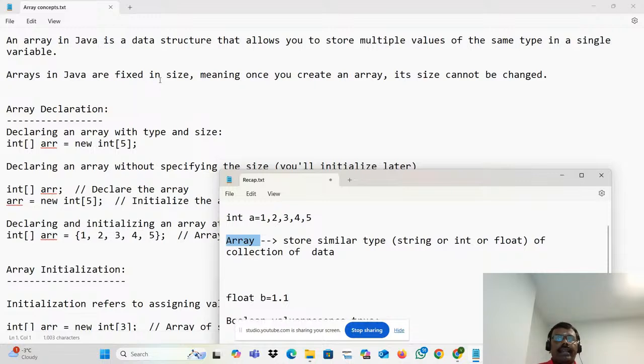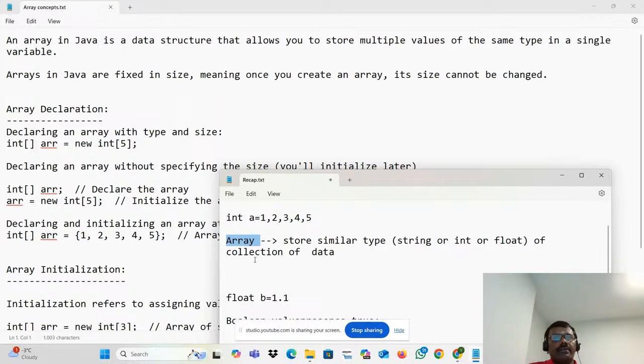Similarly, in arrays also, there is only a fixed size. Whenever you create an array, the size cannot be changed. But is Java always fixed size? No, there is a different concept also, flexible size. That concept is called collections. We'll talk about that in the coming session.